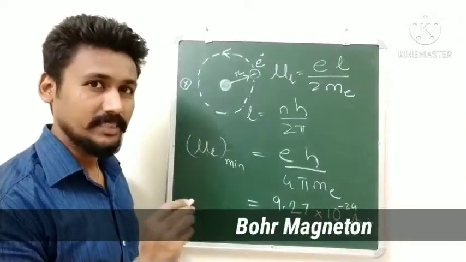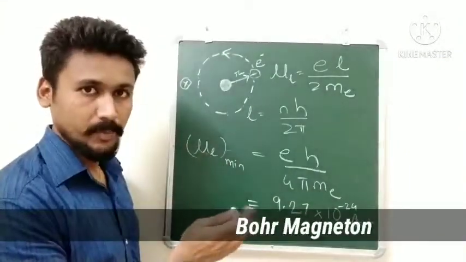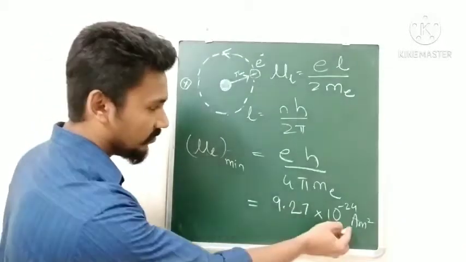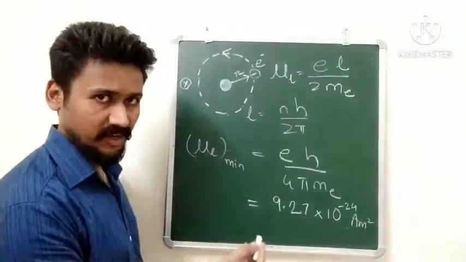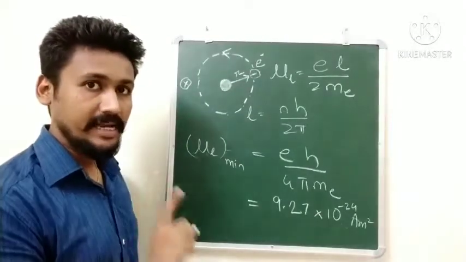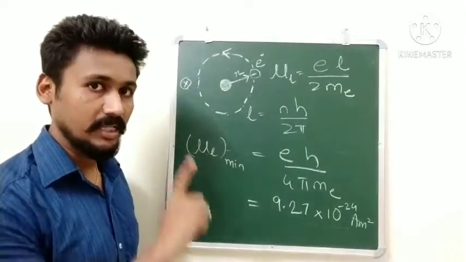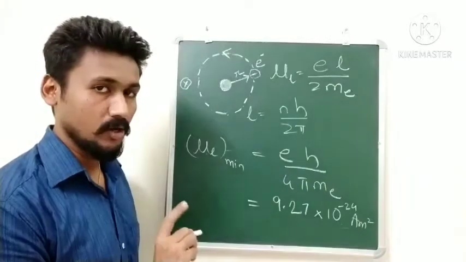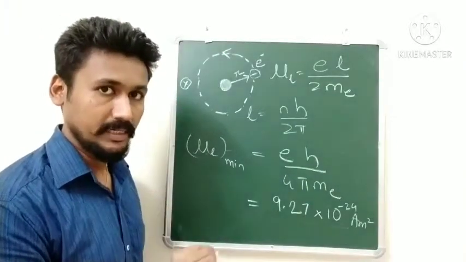Sometimes in the exam this question might be asked. So that is the value. Even if you have not memorized the value, that is fine, but you should remember the Bohr magneton, which gives the magnetic dipole moment of the electron in the first orbit, the minimum value of the magnetic dipole moment.